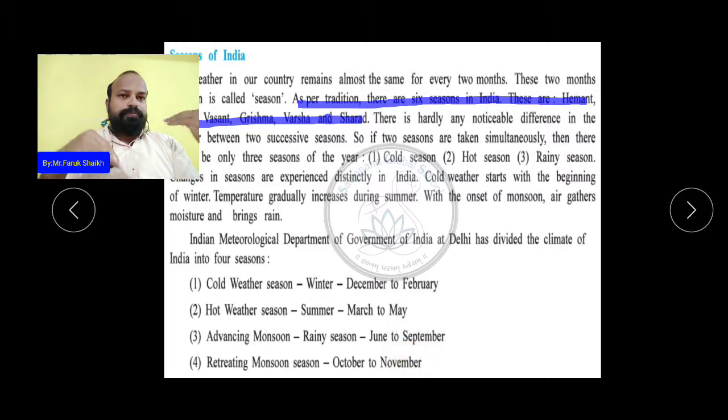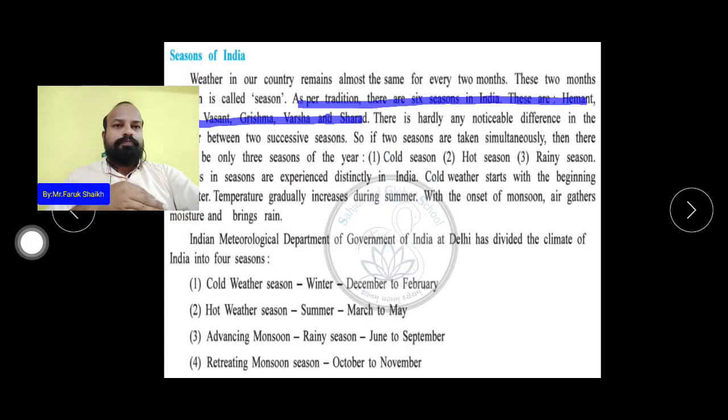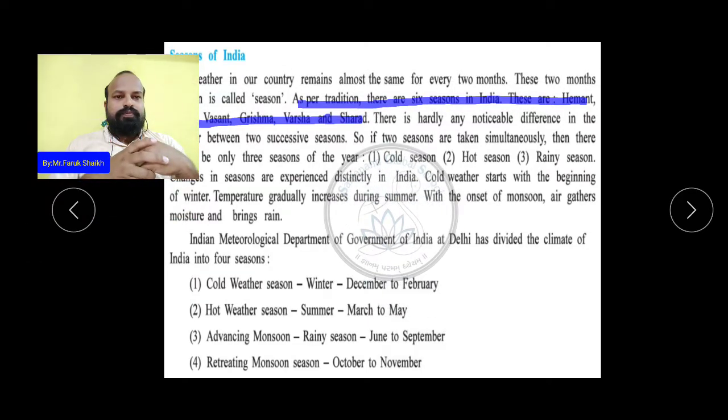What does this mean? When the monsoon winds blow from the south to the north, that is called the advancing monsoon. It is called the rainy season, which happens June to September. And when the winds again blow from north to south and again bring rain, that is called the retreating monsoon season. It means the winds which return and come back and bring rain. Then we experience this in October to November.